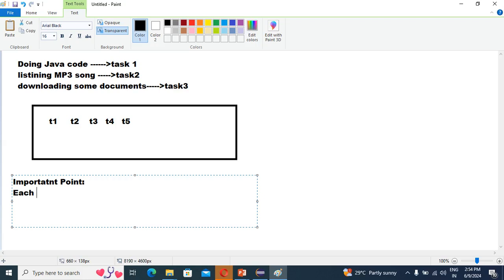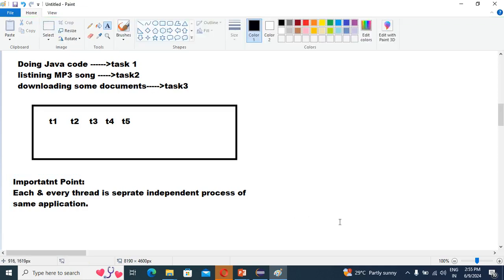Each and every thread is a separate independent process of the same application. Yes or no?